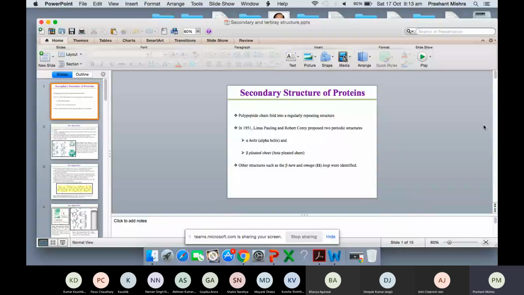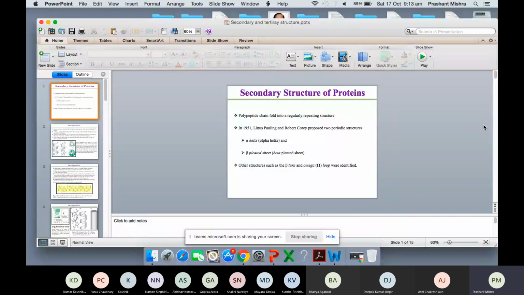And these cysteine residues form cross-links, and that is what gives the interaction within the chain as well as between the different chains. Now we are moving on to another type of protein structure, which is hierarchically a higher structure. It is better than the primary structure in terms of their folding. So we are going to talk about the secondary structure of protein. In the secondary structure of protein, the polypeptide chain folds into regular repeating structure.